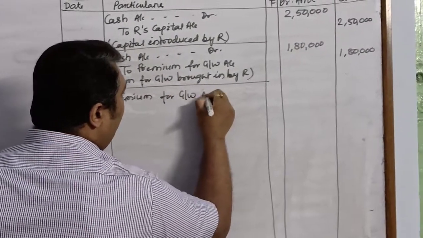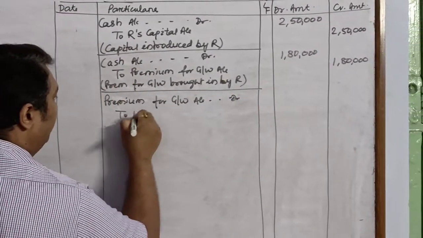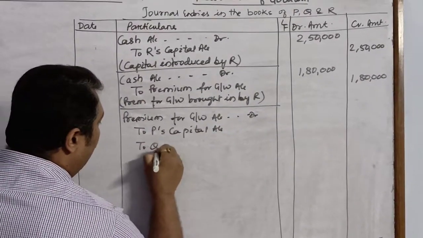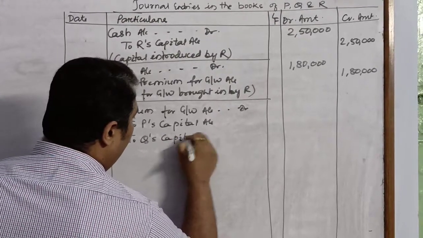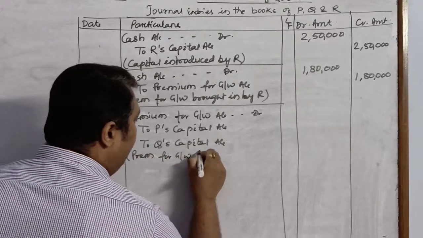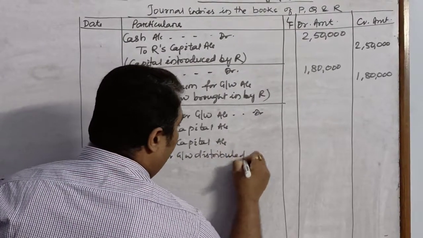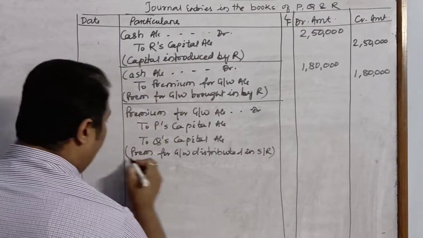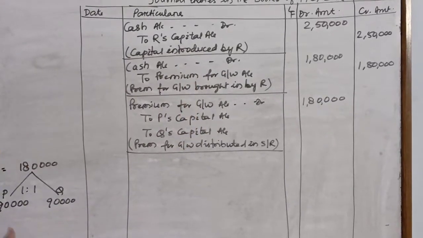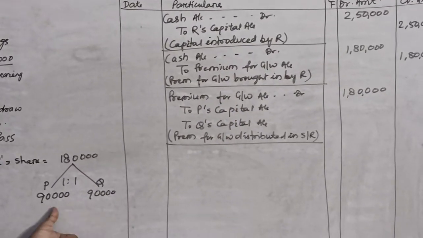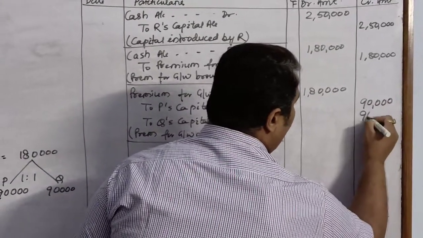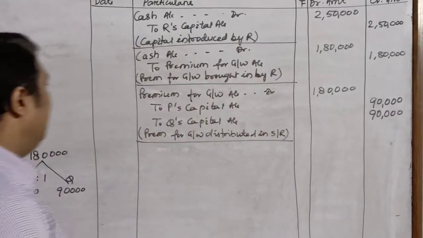So premium for goodwill account debit to P's capital account, to Q's capital account. Here you will write the narration: premium for goodwill distributed in sacrificing ratio. So goodwill brought was 1,80,000, and as we have done the calculation, both the partners have got rupees 90,000 each. So here I will write P's share 90,000, Q's share also 90,000.